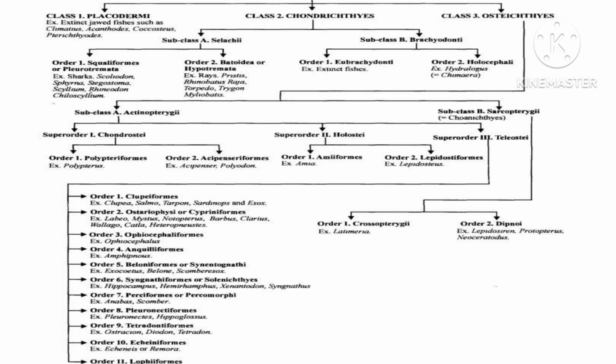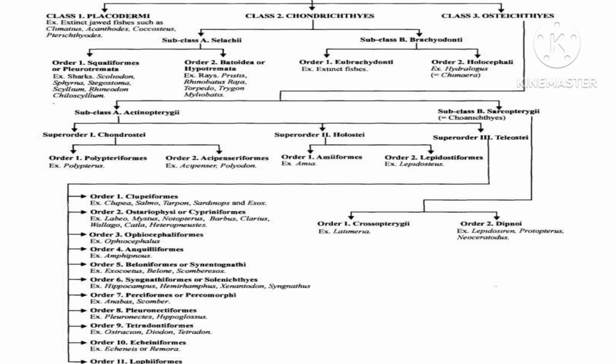The next comes the Osteichthyes. In that we have seen two subclasses. One is Actinopterygii, and under the Actinopterygii we have seen all the superorders and orders. Another subclass is Sarcopterygii. This Sarcopterygii is also called Coelichthyes, and this subclass Sarcopterygii is classified into two orders. One is called Crossopterygii, and another one is Dipnoi.